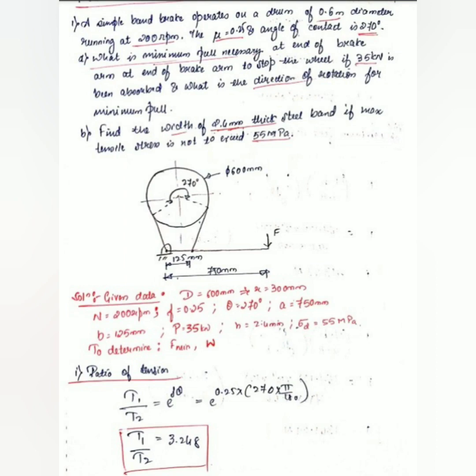So first step, the ratio of tensions is given by T1 by T2 equal to e raised to f theta. So f is given, theta is given, put theta in terms of radians. So you are getting the ratio of tensions T1 by T2 equal to 3.248.